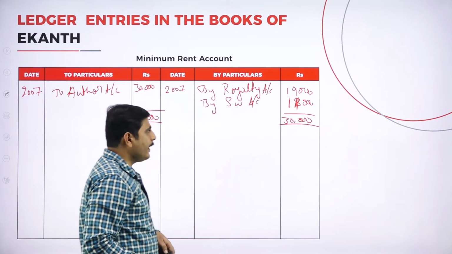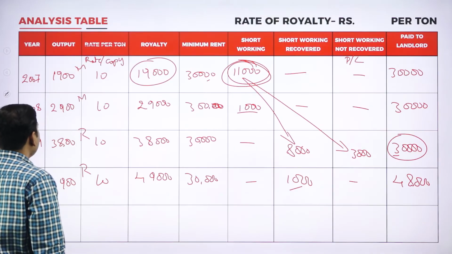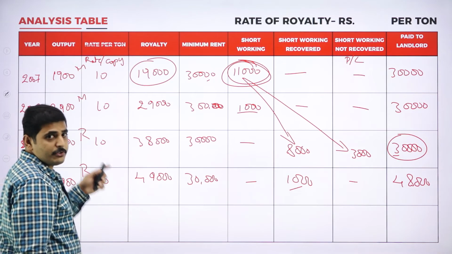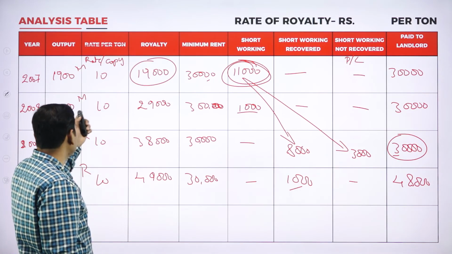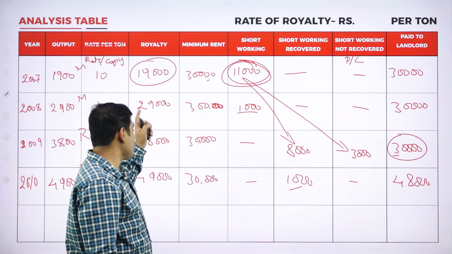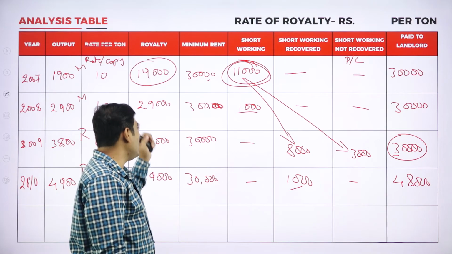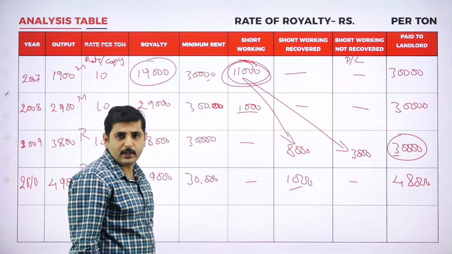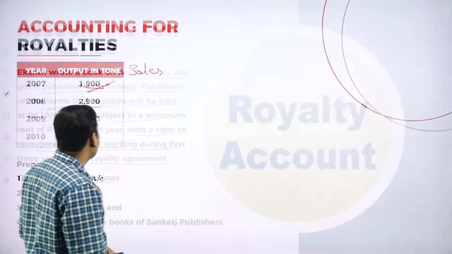Again coming to the next year, only 2 years we have the minimum rent, so for only 2 years we should prepare the minimum rent account. For the next year, what is the minimum rent? 30,000. What is the royalty? 29,000. So by royalty 29,000, by short working 1,000, to landlord 30,000.